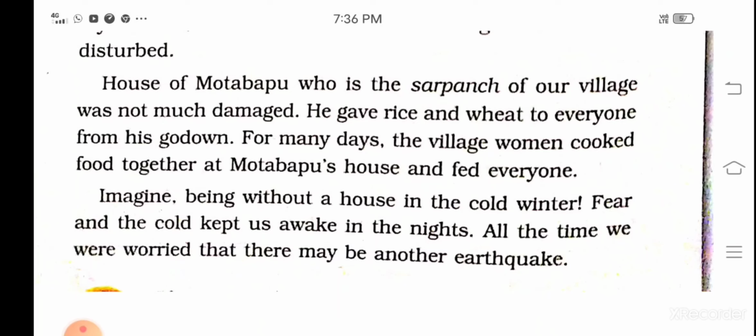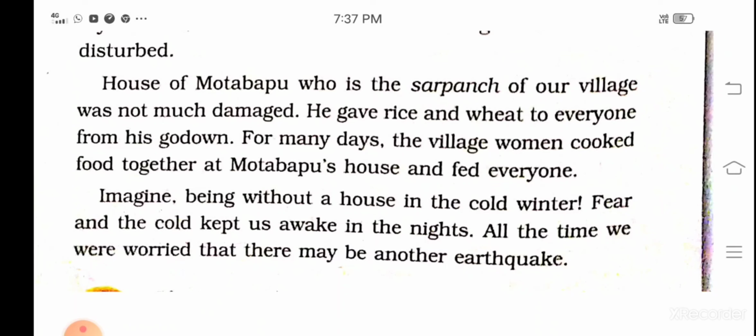The day of the earthquake, the day of the accident, or you can say the day of the disaster, is 26th of January, means it was the day of cold winter. You must know that in December and January there is too much cold, and everyone was feeling so much cold, and there was a fear of earthquake. So she is telling, the fear and the cold kept us awake in the night. Everyone kept awake in the night because of fear and cold. All the time we were worried that there may be another earthquake.